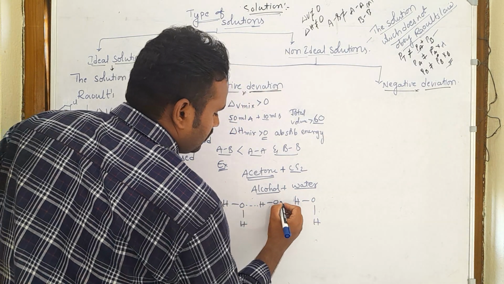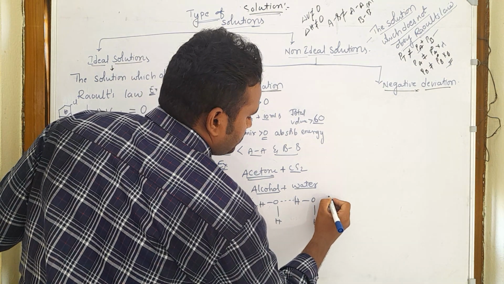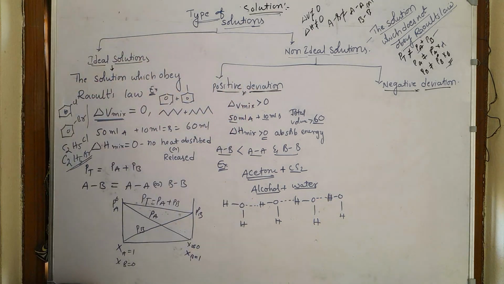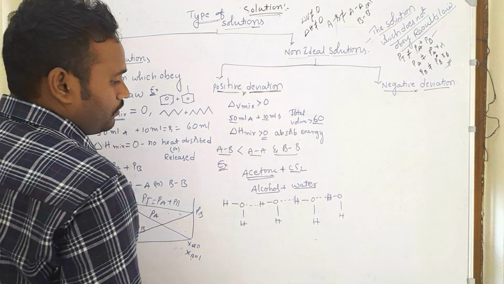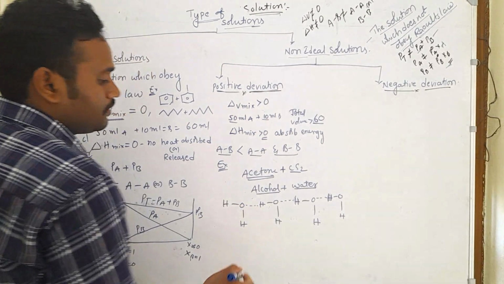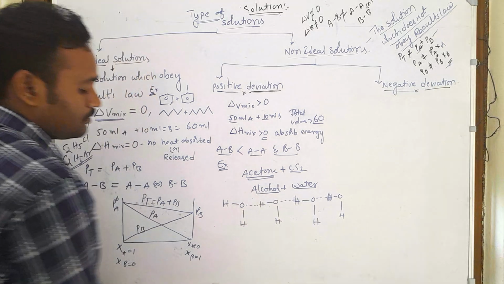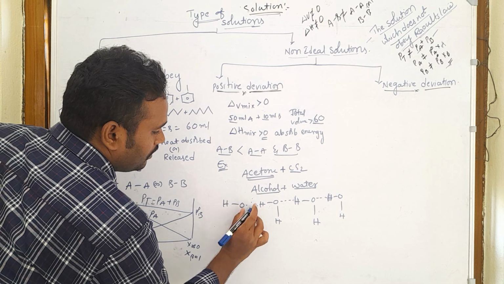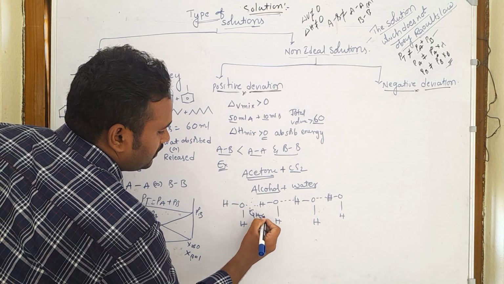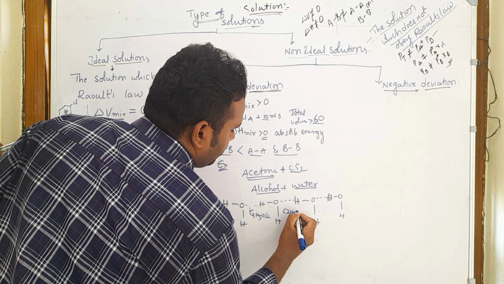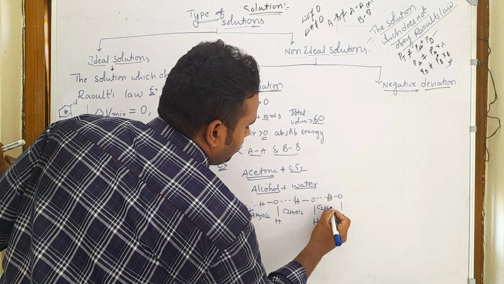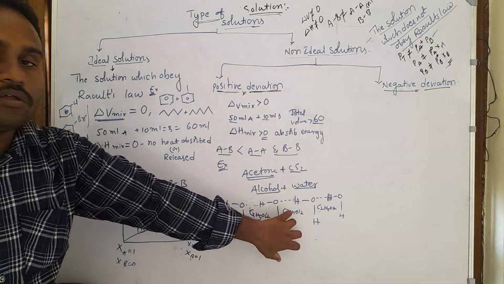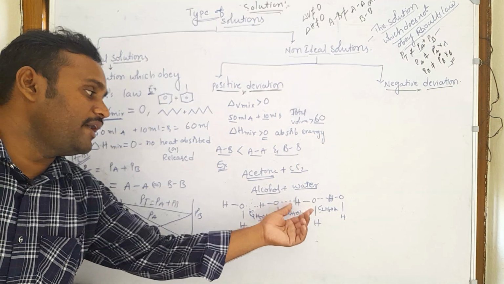So this is the intermolecular hydrogen bonding in water molecules. But when you add alcohol to these water molecules, the alcohol is going to enter in between them. C2H5OH, ethyl alcohol. So this ethyl alcohol is going to enter in between these water molecules, and it breaks this hydrogen bonding